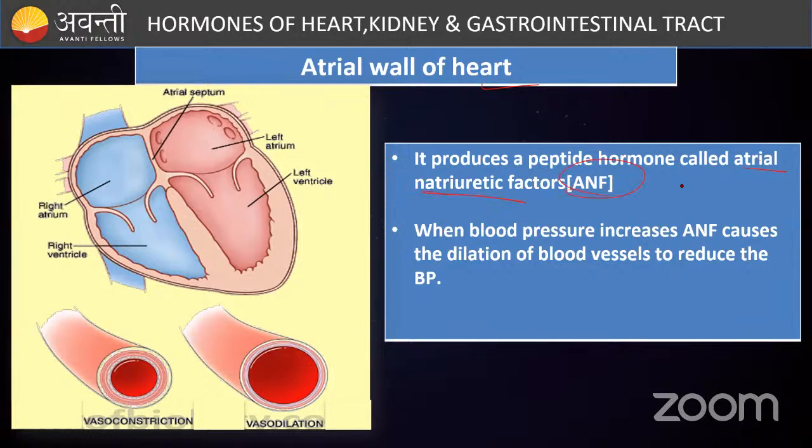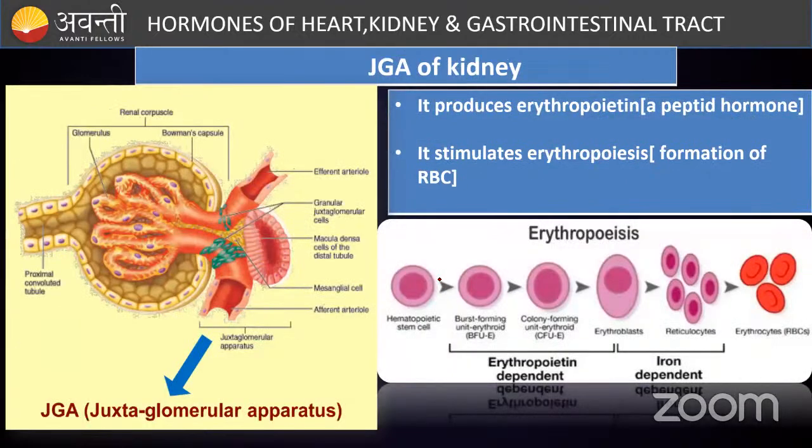What happens whenever there is too much blood pressure? Now this atria will recognize it and produce ANF factor. When it produces ANF factor, what will happen? It will lead to dilation. So this is constriction, see, the blood vessel is small. This is called dilation. When the blood vessel dilates, there is more flow of blood, thereby reducing the blood pressure. Correct? So remember this. That is called atrial natriuretic factor, which is also a hormone.